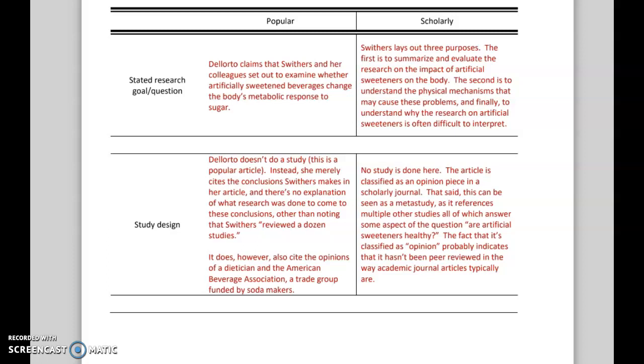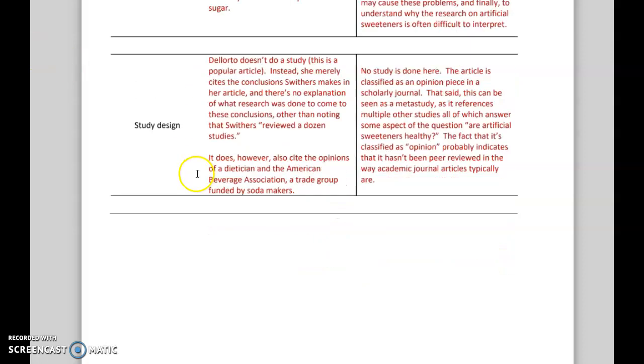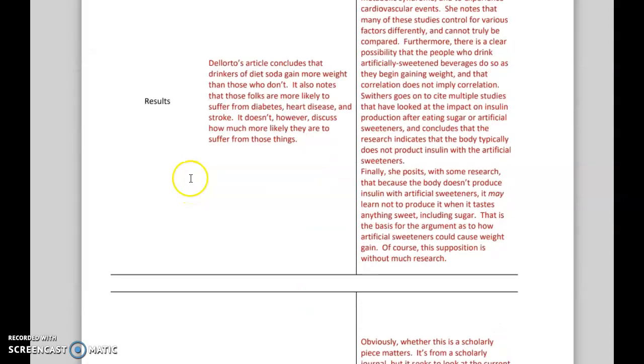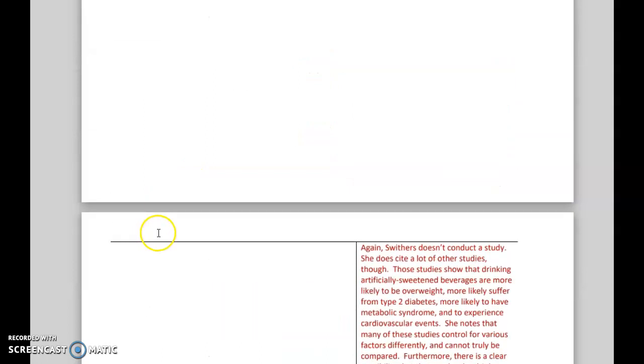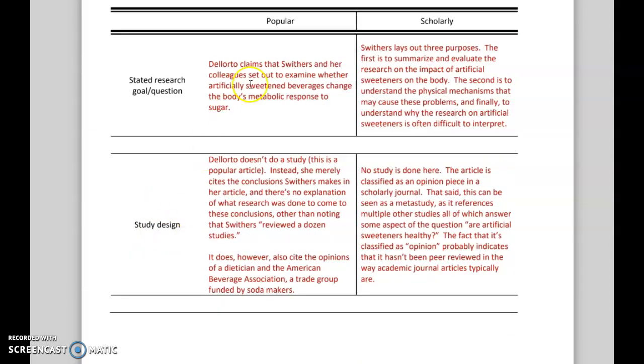So for the popular article and scholarly study that you're using for essay number 1, I want you to actually do what I do here with the samples that we read for this week, Dell'Orto and Swithers, okay? So that's the stated goal, the study design, the results, and any caveats or discussion, okay? So in other words, what does the popular article say that the scholarly study's research goal is?